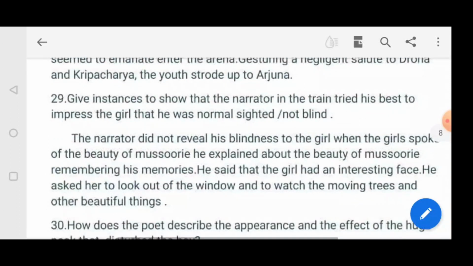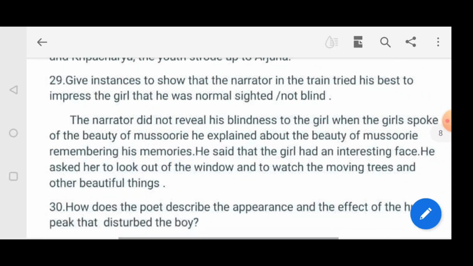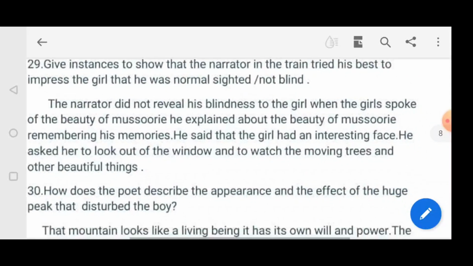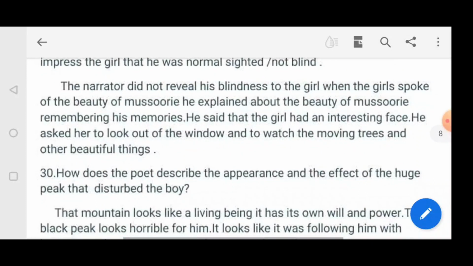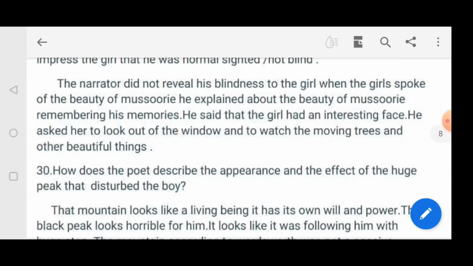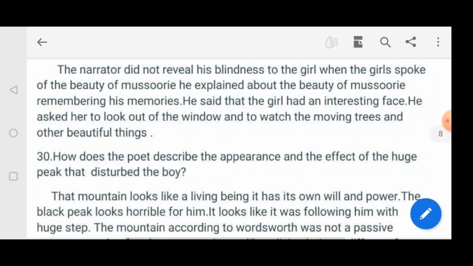29th question. Give instances to show that the narrator in the train tried his best to impress the girl that he was normal sighted, which means not blind. Answer. The narrator did not reveal his blindness to the girl. When the girl spoke of the beauty of Missouri, he explained about the beauty of Missouri, remembering his memories. He said that the girl had an interesting face. He asked her to look out of the window and to watch the moving trees and other beautiful things.